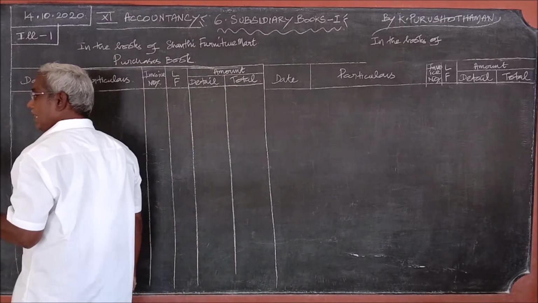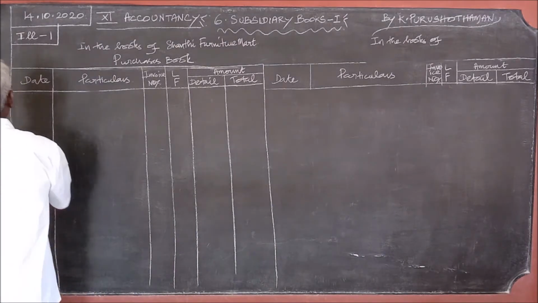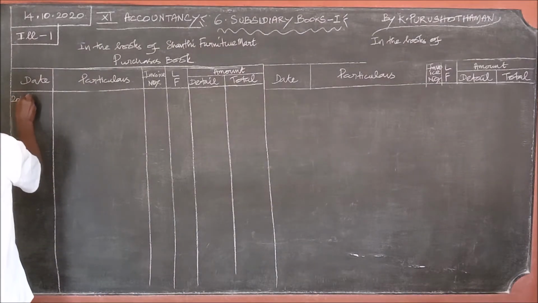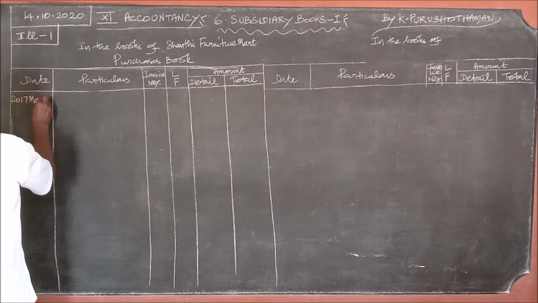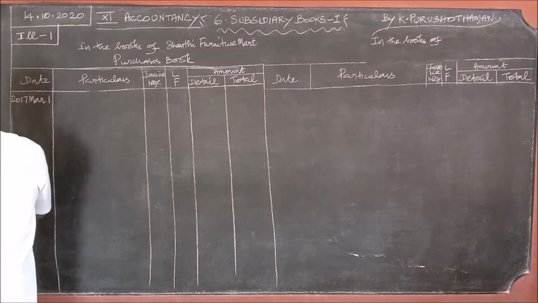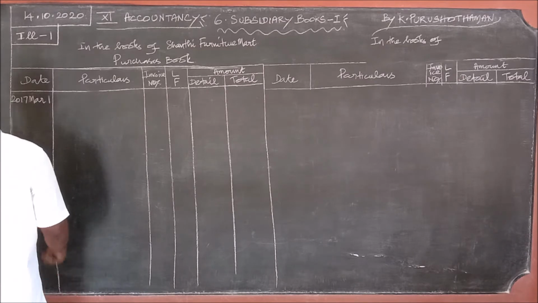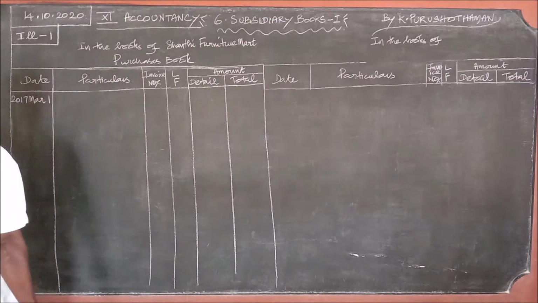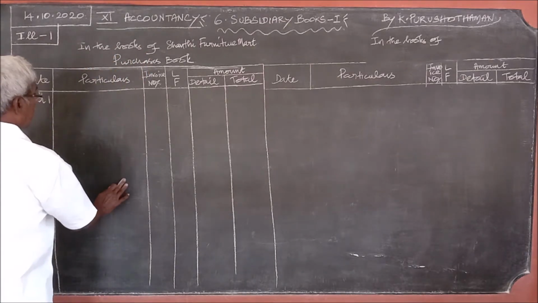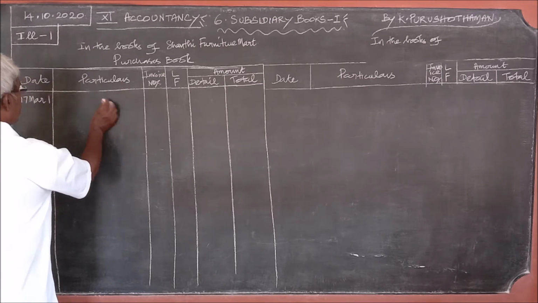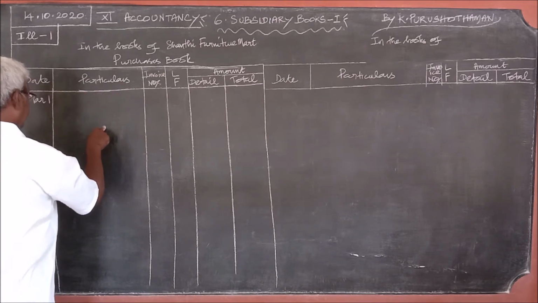And the illustration 1, 2017 March 1st. Purchased from Mohan Furniture Mart. This is Shanti Furniture Mart. So what entries we should pass? Only the furniture related items we should write here.